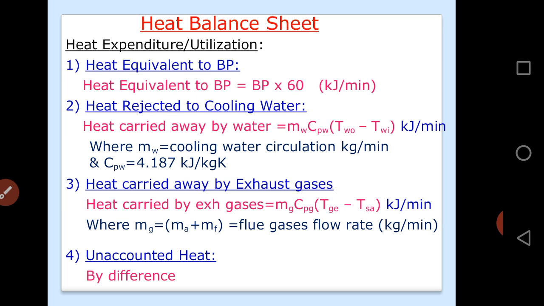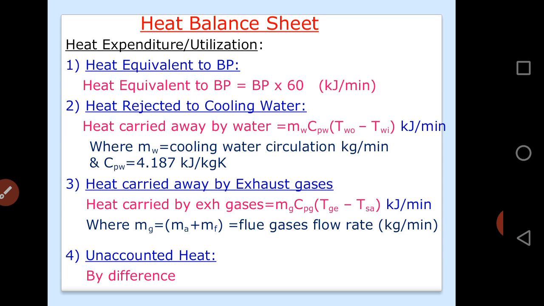So torque we will get with the help of the rope brake dynamometer, and N is the revolutions per minute that we are measuring with the help of a tachometer. So we can easily find out the brake power with the help of the tachometer and the rope brake dynamometer.